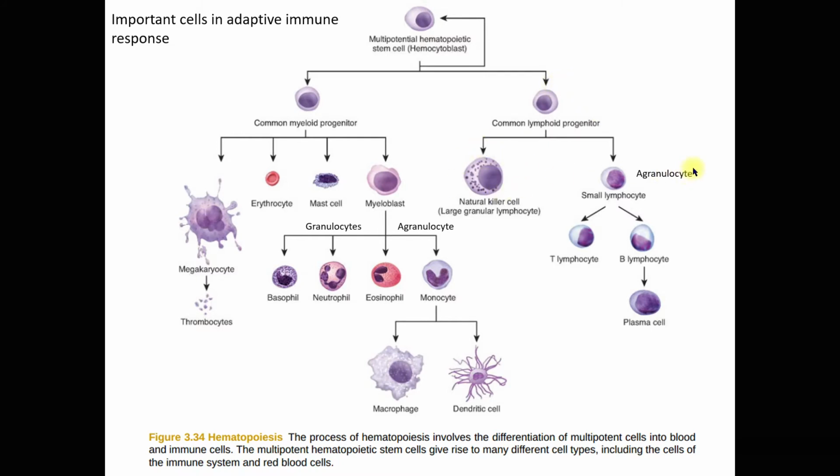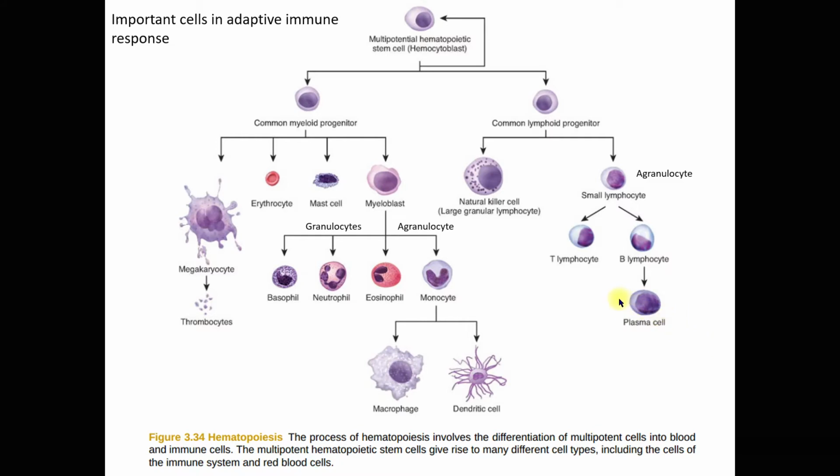And another agranulocyte under the lymphoid is the small lymphocytes. From the small lymphocyte, it develops into T lymphocyte and B lymphocytes. The T lymphocyte is also known as the T cell, and the B lymphocyte is also known as the B cell. These B cells develop into plasma cells, which I will elaborate on later.